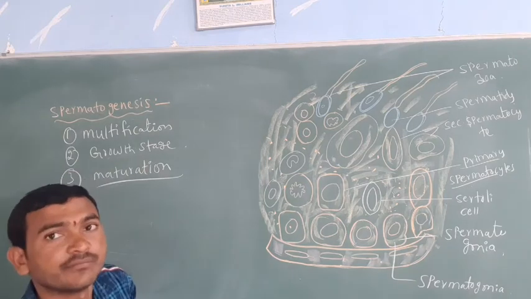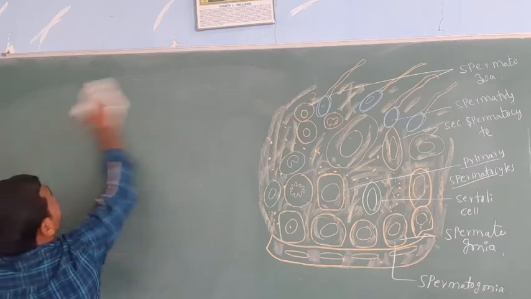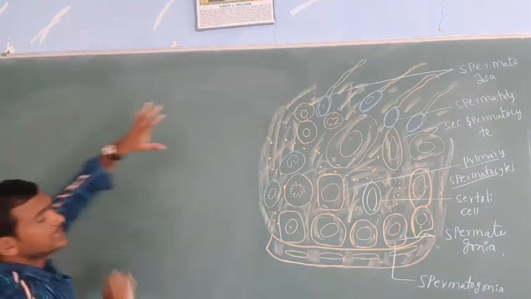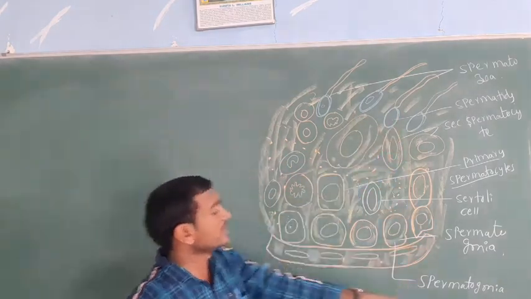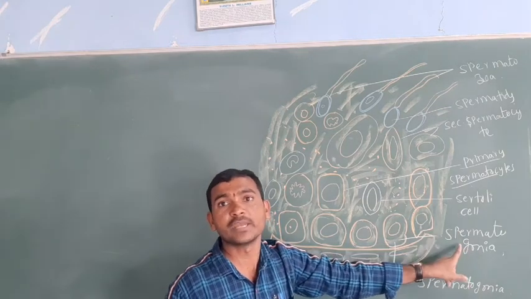One by one, we will explain these through the diagram. First, according to the textbook diagram, we say spermatogonium or spermatogonia.